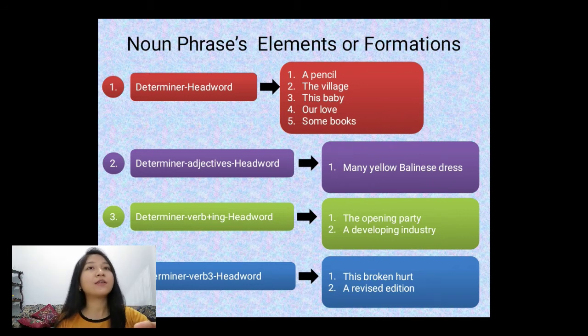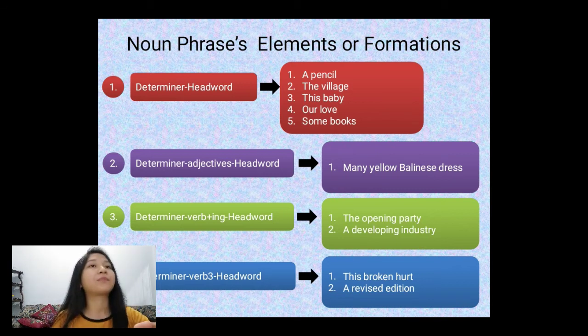Next, determiner, adjective, head word. For example, many yellow Balinese dress. In this case, many represents a determiner, yellow represents an adjective, and Balinese dress represents a head word.